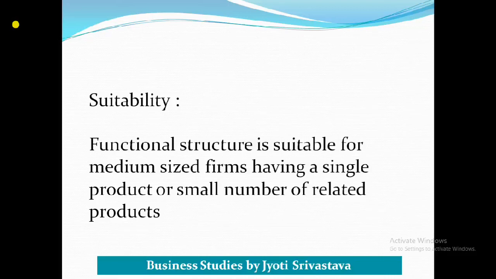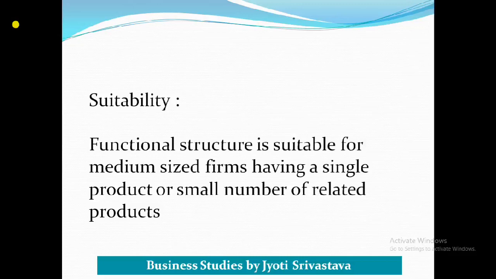So now let's see the suitability, means in which type of company this functional structure will be suitable. It is suitable for a medium sized firm having a single product or a small number of related products. Means a company which is manufacturing only one product, like a company manufacturing cream or, say, cosmetics. So here they are just focusing on one product, that is cream. Therefore functional structure will be suitable.